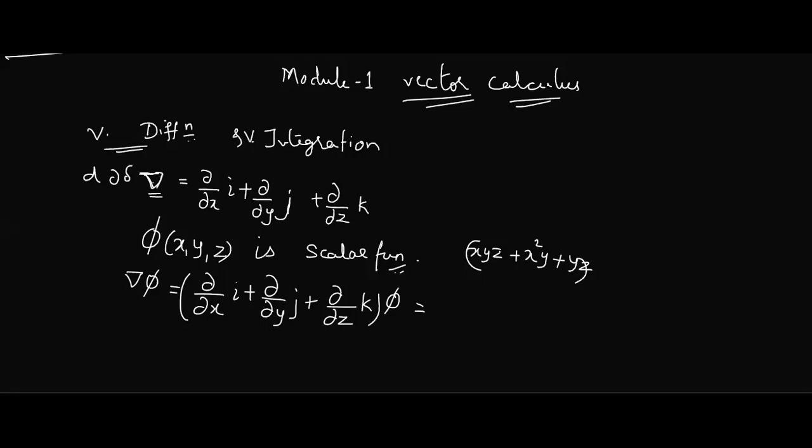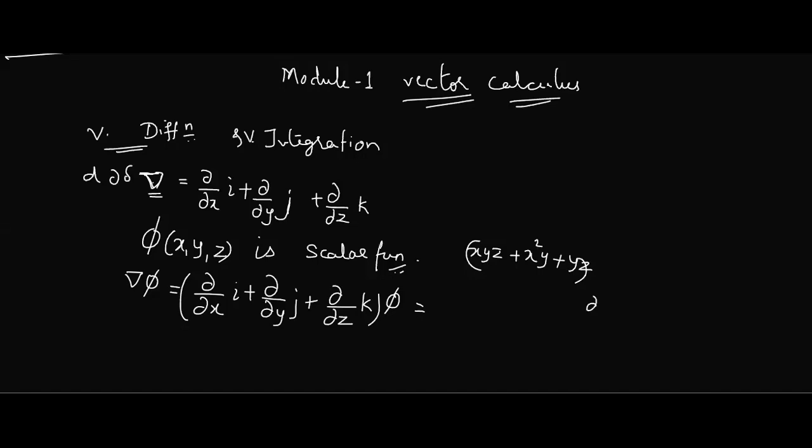Now, i, j, k are constant quantities. They are unit vectors, so there won't be a problem. But what are dou by dou z and the others? They are differential operators. So if I'm taking phi inside, before k there is no problem. But can I take dou by dou z outside simply?